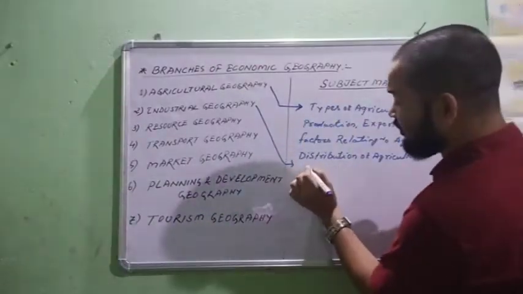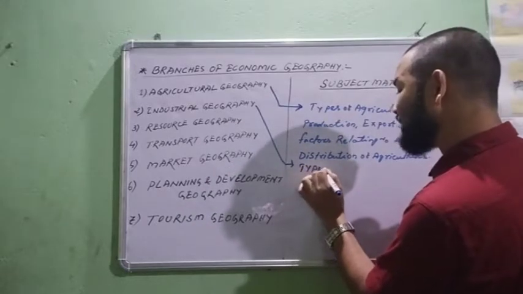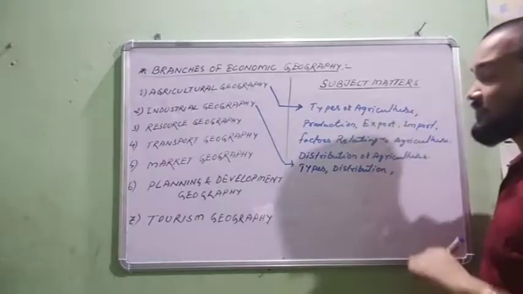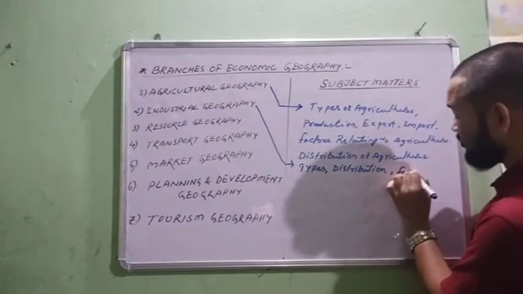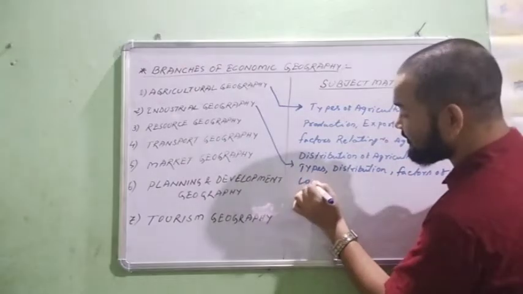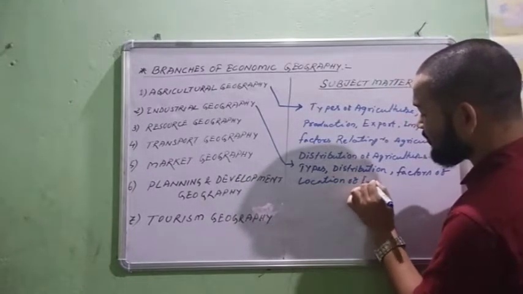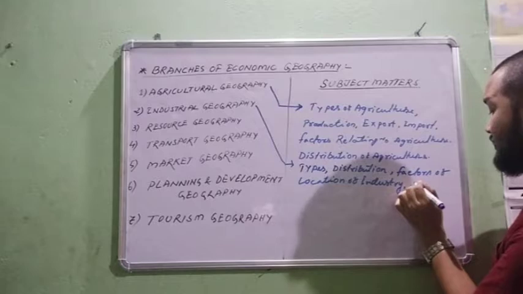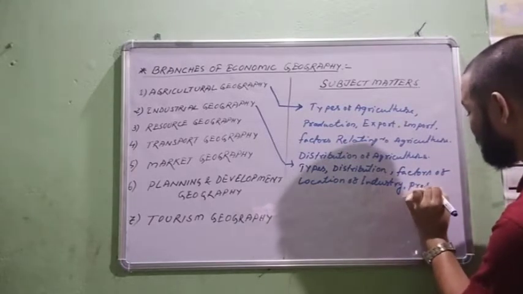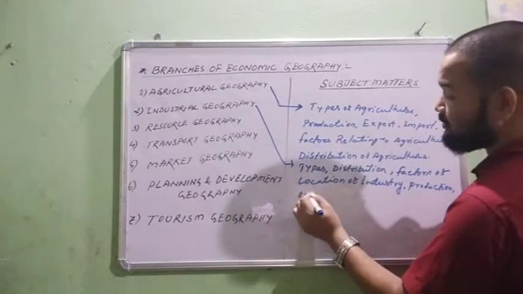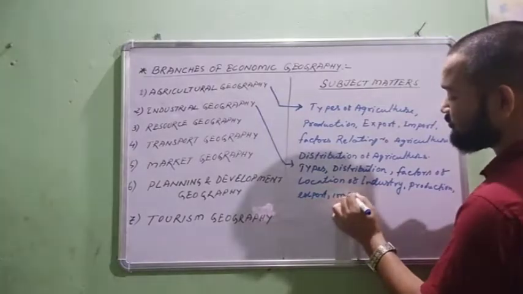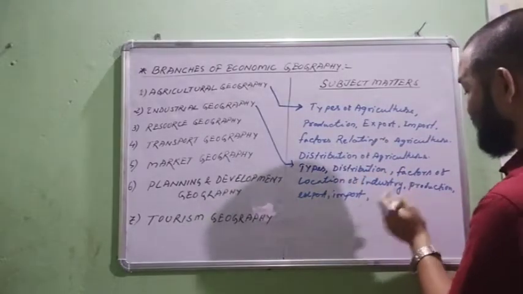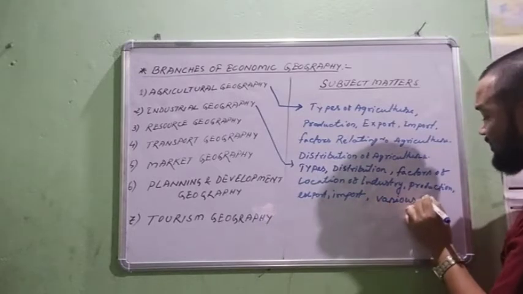Industrial geography includes the study of types of industry, distribution of industry, the factors of location of industry, production, export and import, as well as the various theories related to industry.